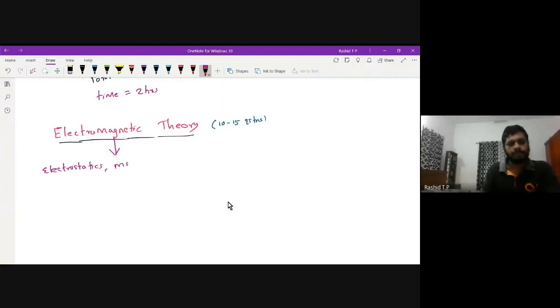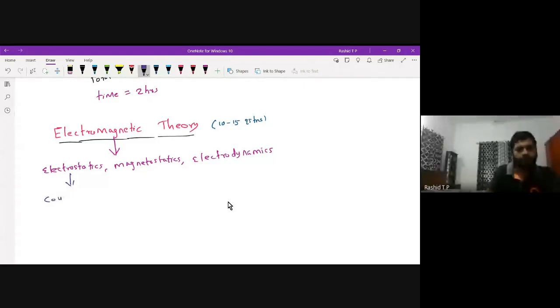magnetostatics, electrodynamics, and again, under these topics, we have Coulomb's law, Gauss's law, electric field and potential,